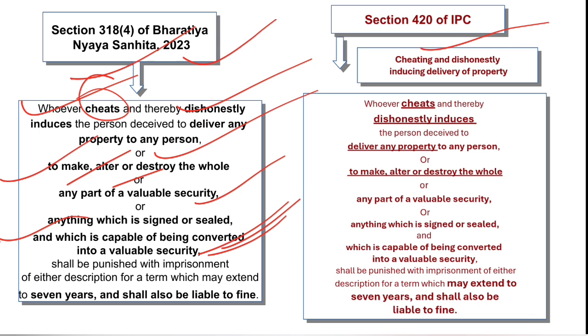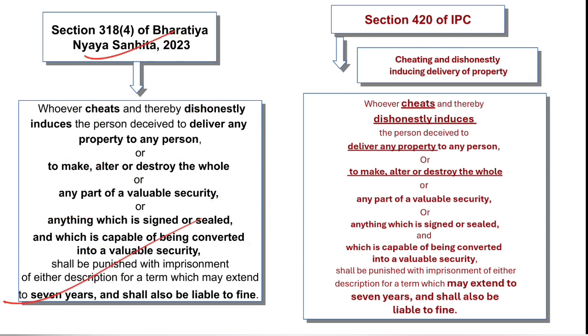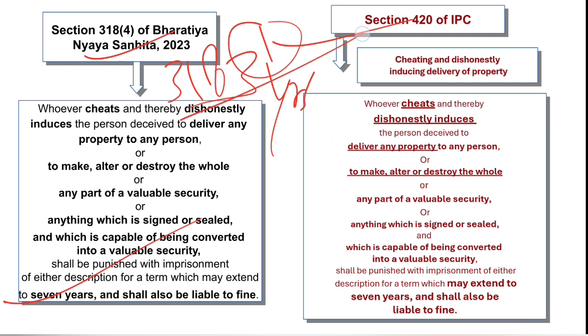So anything which has no legal value, but which is capable of being converted into a valuable security, and this offence is punished with imprisonment up to 7 years and also fine. Cases falling under 318 subsection 4, which was known as 420 IPC. Now simply cheating is punishable with 3 years. Cheating, subsection 1 of 318, carries 3 years of punishment, but cases which fall under 318 subsection 4 are punishable with 7 years and also liable to fine.